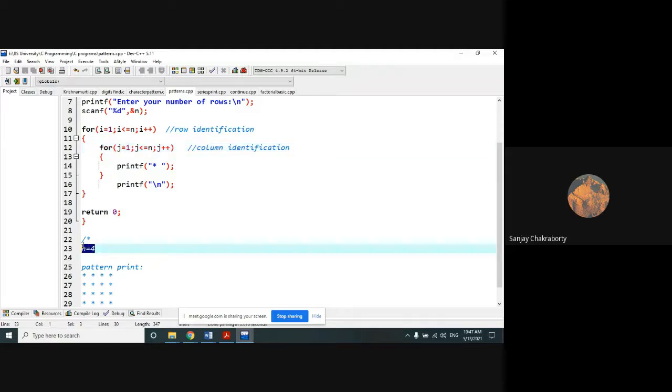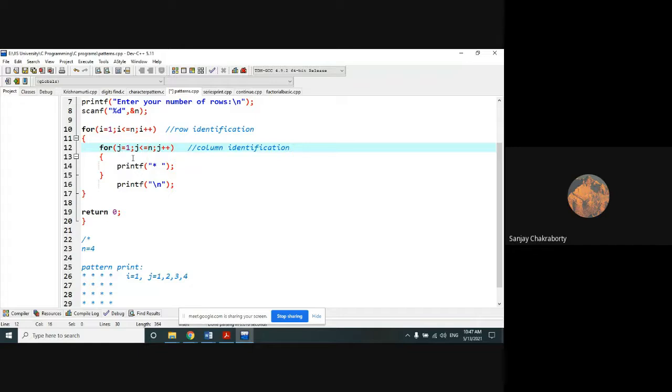So the j loop will repeat 4 number of times. How many stars will be printed? Because within the j loop there is printf star. So if the j loop repeated 4 number of times, that means for i equal to 1, j will repeat 4 number of times: 1, 2, 3, 4.